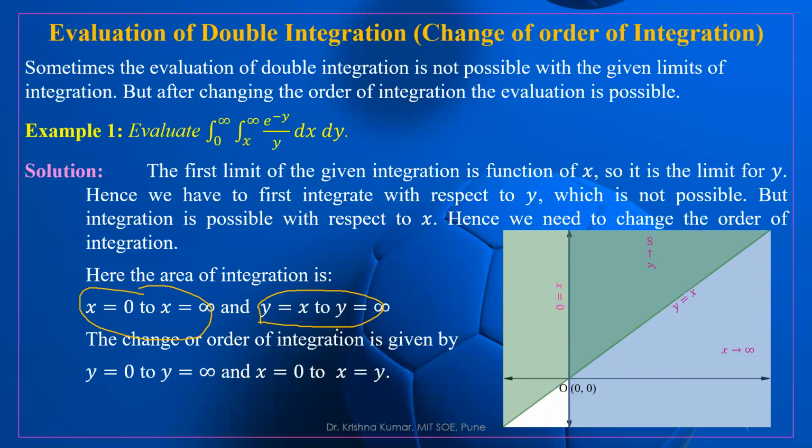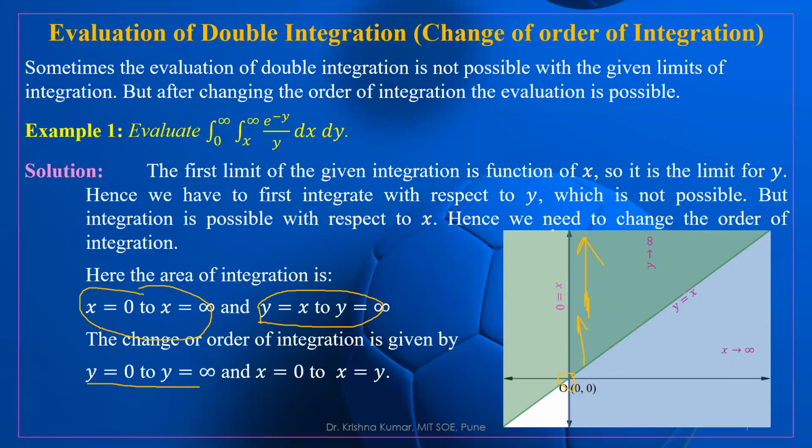Just look here. What is the minimum value of y? Clearly the minimum value of y is 0, and the maximum value of y is infinity. So the limit of y varies from 0 to infinity.